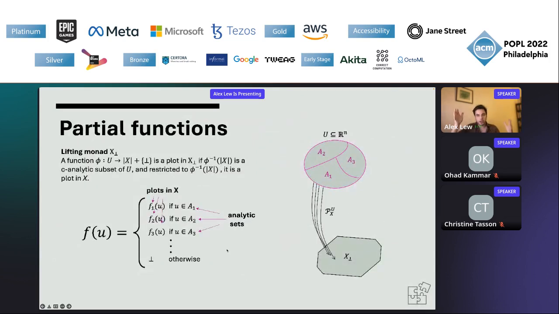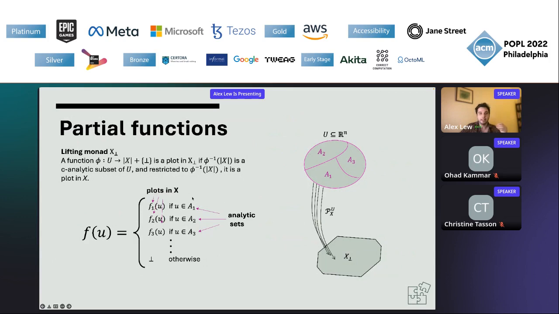So this gives us a way to interpret higher order functions. We can carry out a similar exercise to support partial functions. A partial function is just a function into this space X bottom, which has all the elements of X plus a newly adjoined bottom element. And a plot in X bottom is just a piecewise function where on each analytic set in the domain of the function, you're defined by some f that's actually already chosen to be a plot in X.